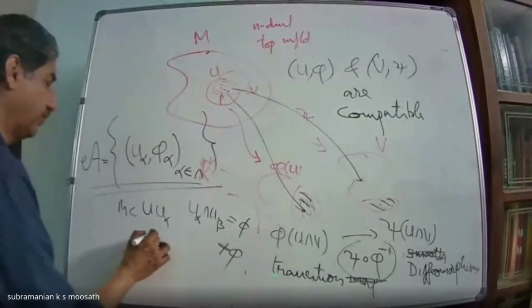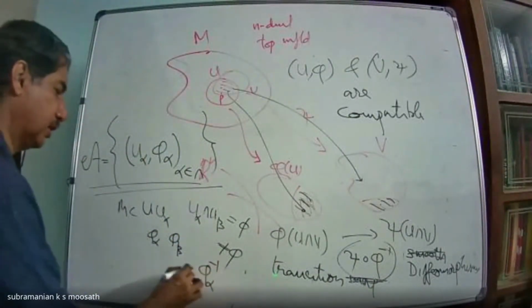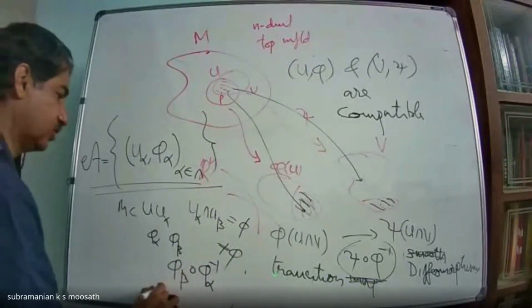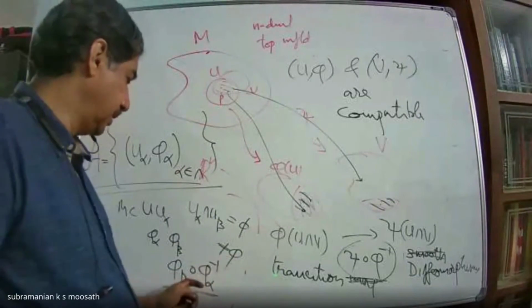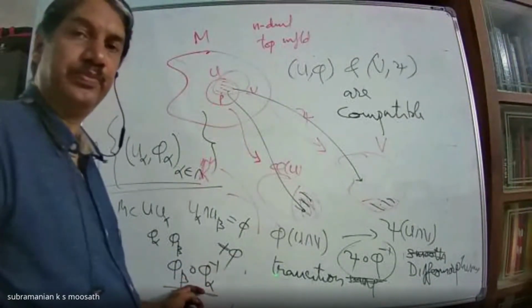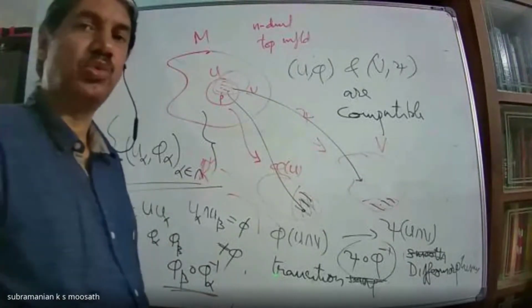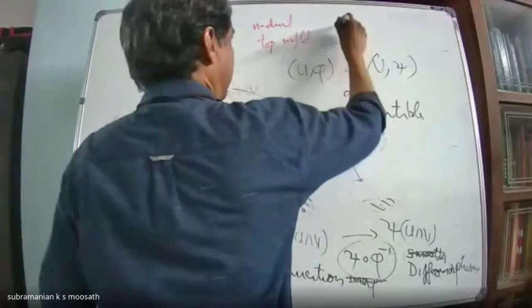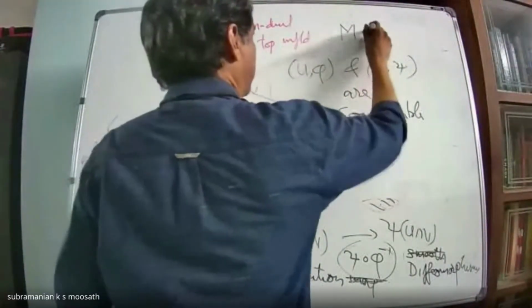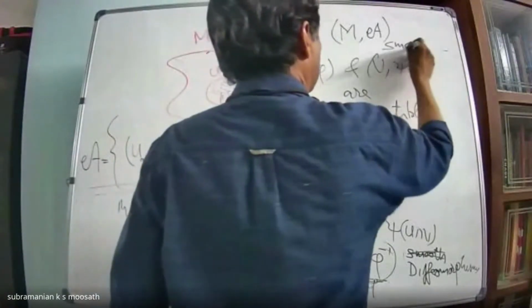Here, if I take phi alpha and phi beta, then I have phi alpha inverse composed with phi beta. This will be the transition map. Whenever this is non-empty, this map should be a diffeomorphism. Then we say that this atlas is a smooth atlas. And a topological manifold M together with a smooth atlas is called a smooth manifold.